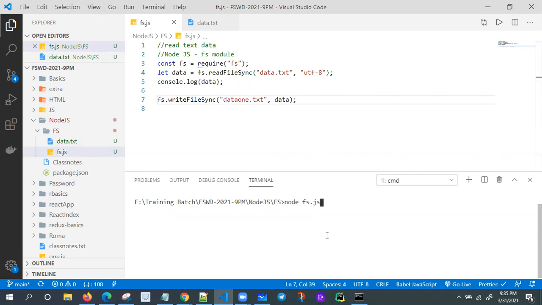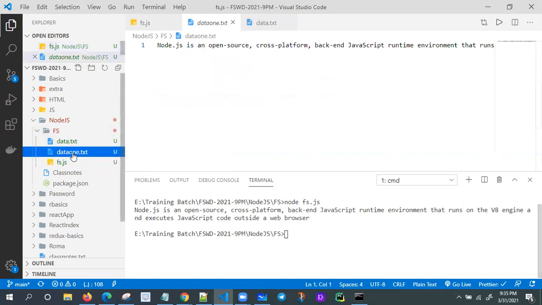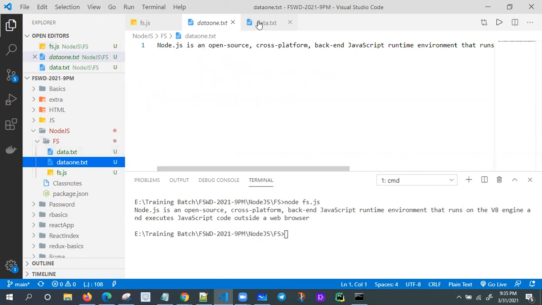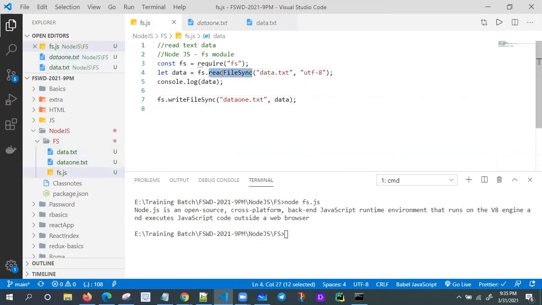What will happen? Yeah, see, a new file is created. Our system is creating data1.txt. It contains the same data again, yes or no? So it is created automatically. We are reading the data and writing it with readFileSync and writeFileSync. These two methods are executed synchronously.